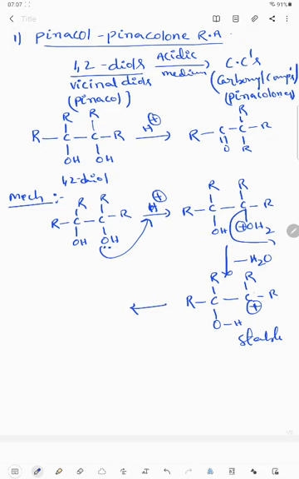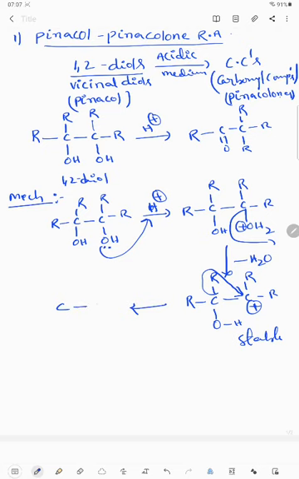And on the adjacent carbon, containing alkyl groups or aryl groups or hydrogens, whatever it may be, one of the groups migrates towards the positive carbon.